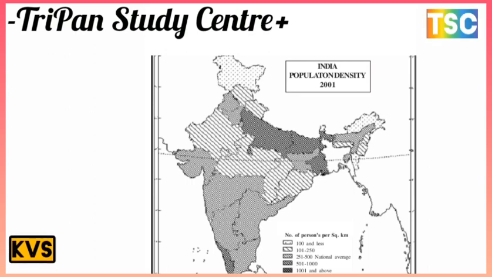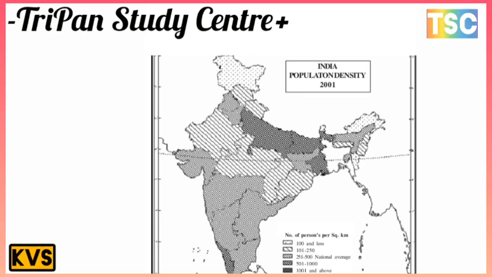Population density of India, 2001. According to 2001, this shows the number of persons per square kilometer. You know that the areas with less than 100 are the most sparse, on the Arunachal Pradesh side and the Jammu and Kashmir side, and the maximum density is 1001 and above. The maximum is in Bihar and Uttar Pradesh, shown on your screen, and also Kerala and West Bengal. The medium density is 101 to 250.